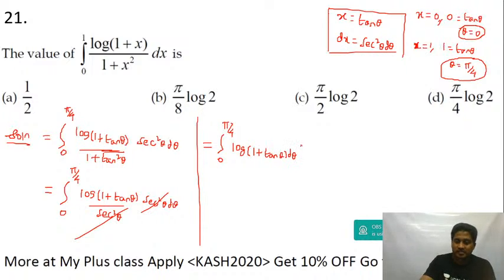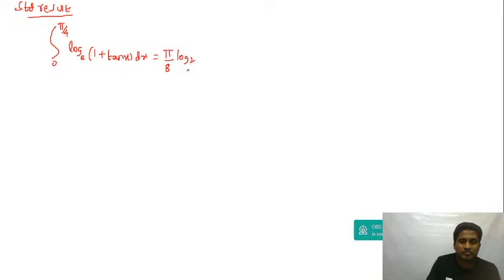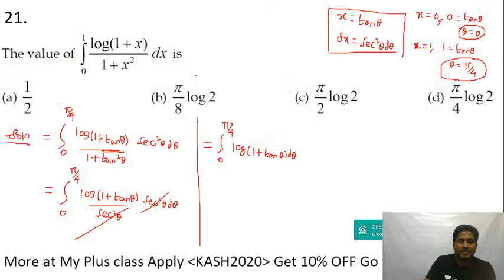That's a standard result, no guys? Yes, that's a standard result which you need to remember. Board and NCERT, anyways, you prove it, guys. Integral 0 to pi by 4 log of 1 plus tan x dx will be equal to pi by 8 into log 2. Okay, pi by 8 log 2. So this should be equal to pi by 8 into log 2. Right, answer will be equal to option B.